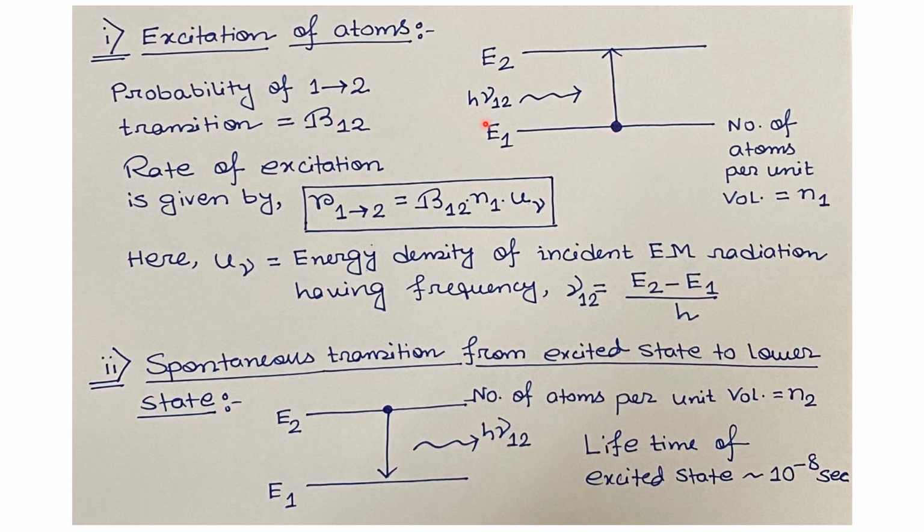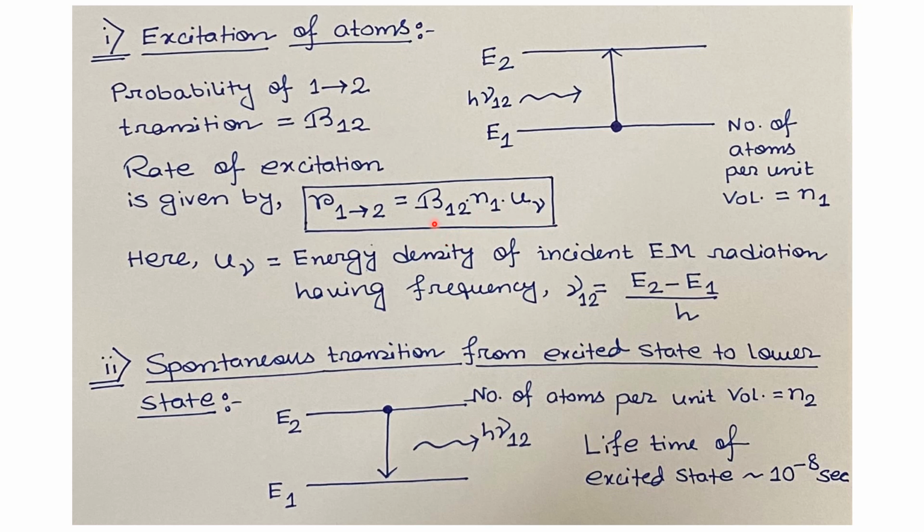The equivalent photon energy is h nu 12. We can consider this energy level E1 as ground state and the energy level E2 as excited state. Let us consider the number of atoms per unit volume at the ground state, energy level E1, is N1. Now the probability of the transition from energy level 1 to energy level 2 is B12. The rate of excitation from the energy level 1 to 2 is given by R1 to 2 equals B12 times N1 times u nu.